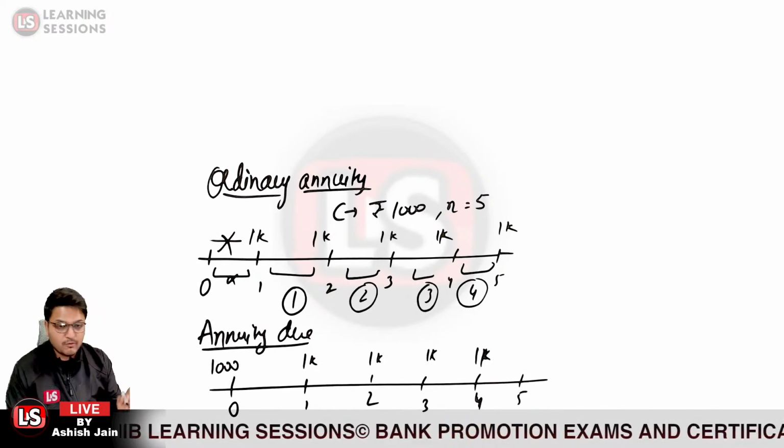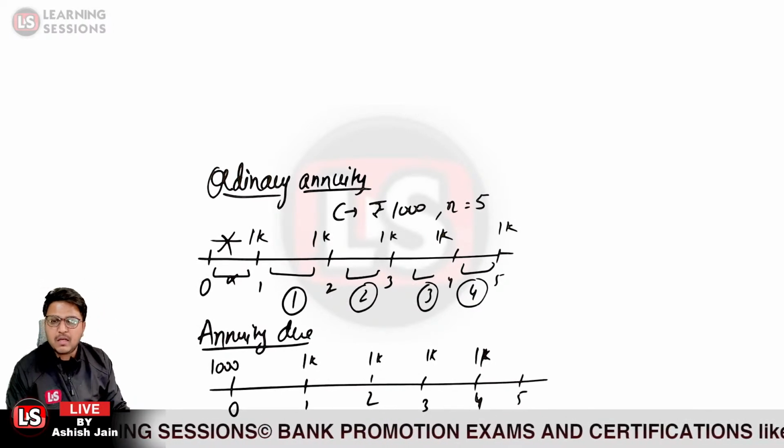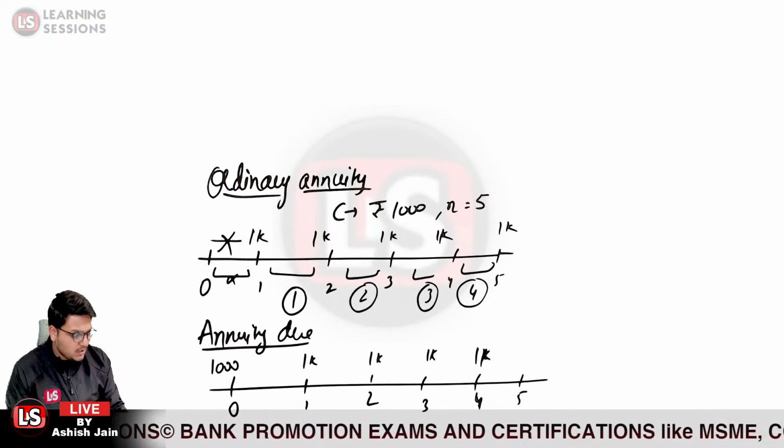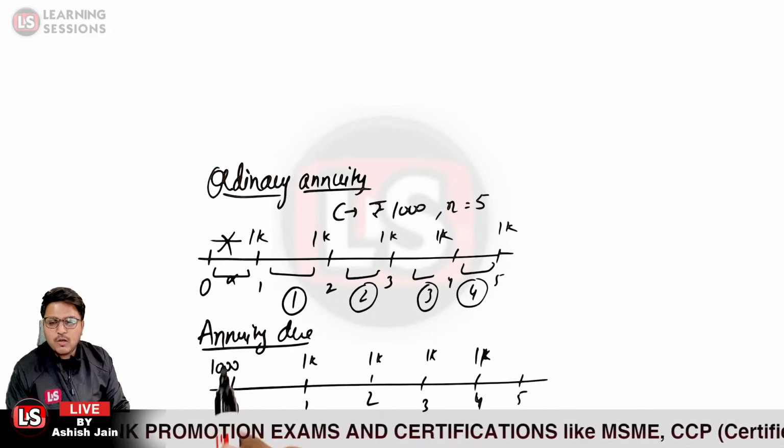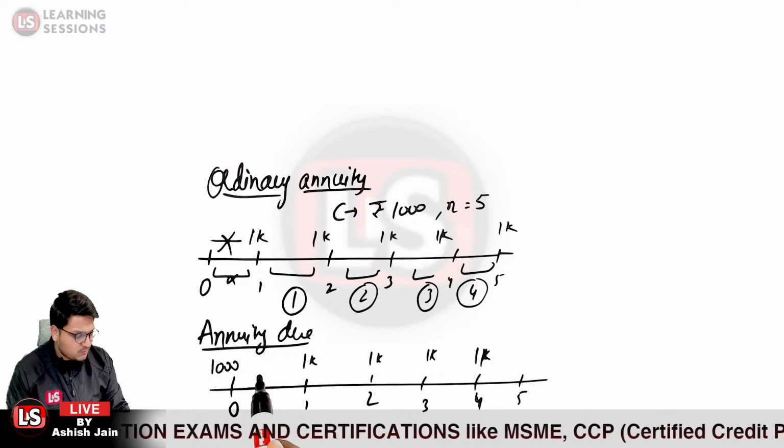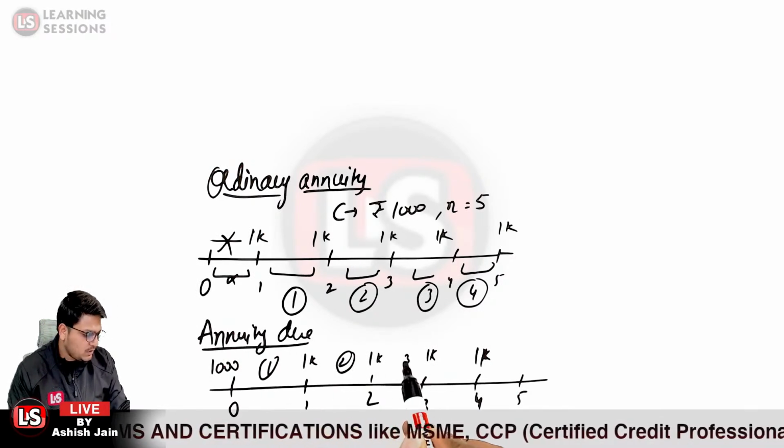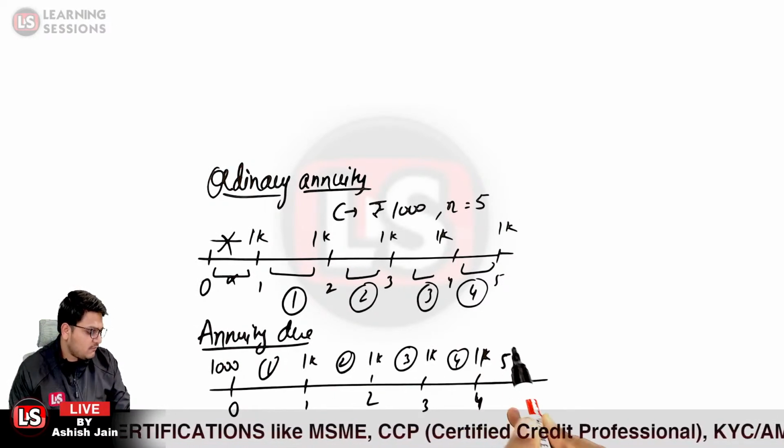Is that clear? In the beginning of the period itself, the amount is invested. Now this amount will receive interest for this particular period 1, 2, 3, 4 and 5 itself.